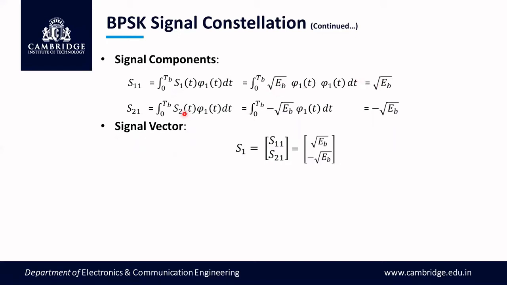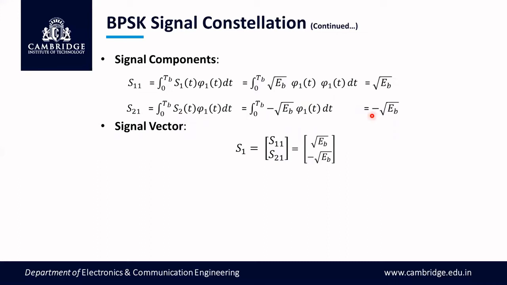Similarly here, S2 of t also contains phi 1 but with negative amplitude. Here this phi 1 of t is missing, a typing error. Assume that this phi 1 of t is here. So phi 1 into phi 1 will give this value. When you multiply S1 of t with phi 1, you'll get a positive value of root Eb. When you multiply S2 of t with phi 1, you'll get a negative amplitude of this.